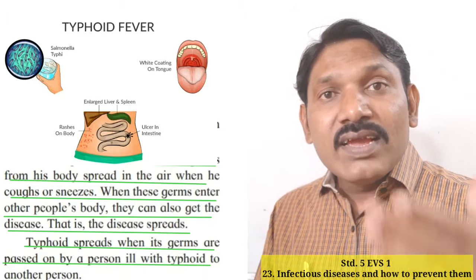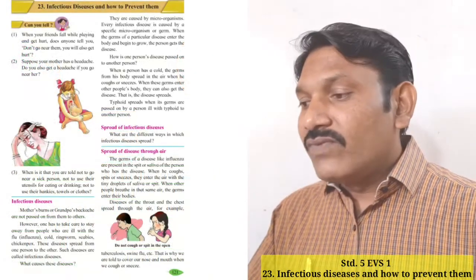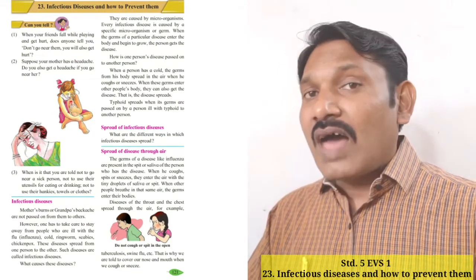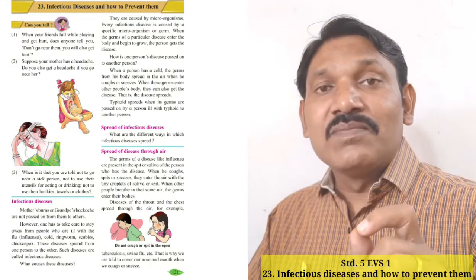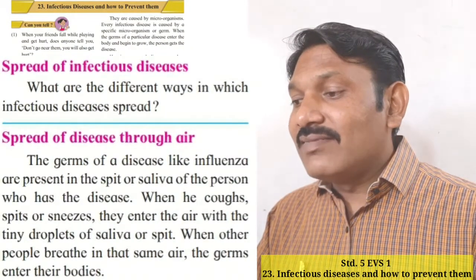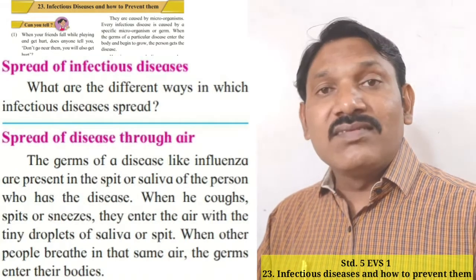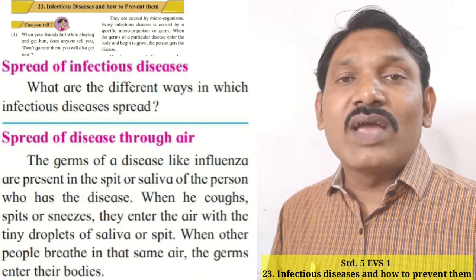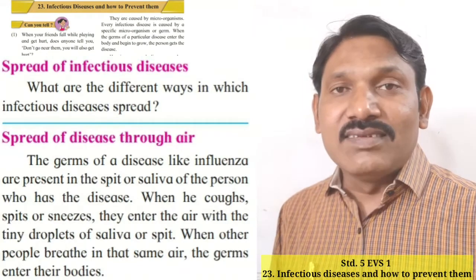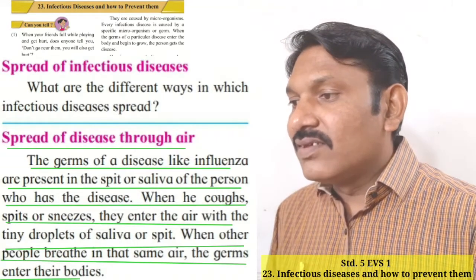Let's see further. Okay, now see students, let's have information about spread of infectious disease. It means how does the infectious disease spread. Okay, now see what are the different ways in which infectious diseases are spread. Okay so here we are going to study the ways of spreading the infectious diseases. Let's read first. Okay, spread of disease through air.